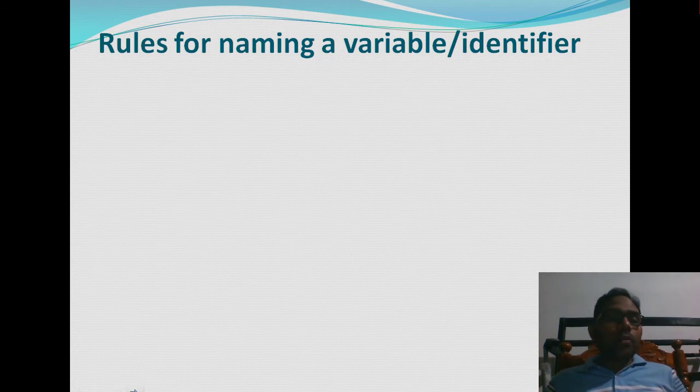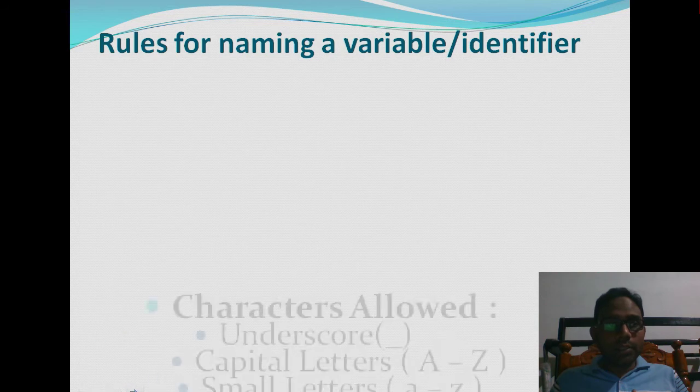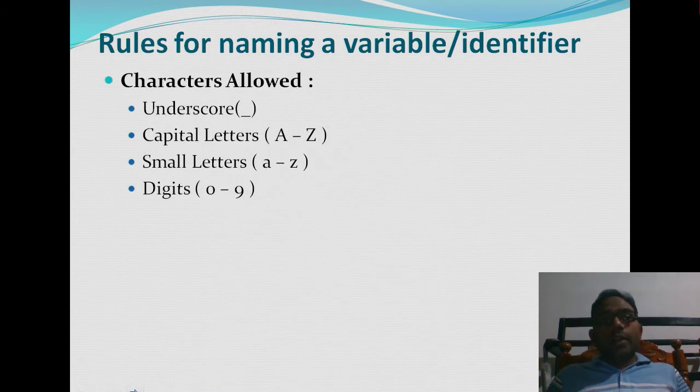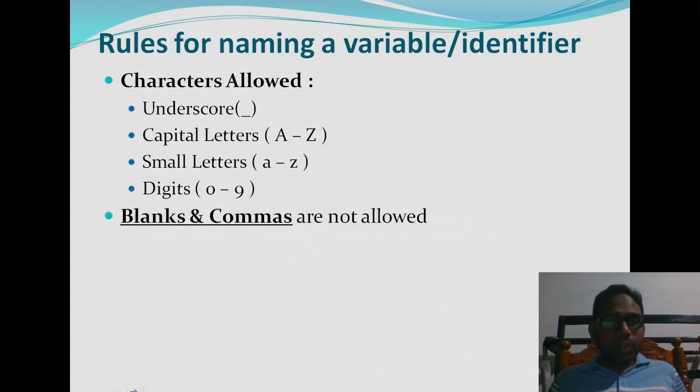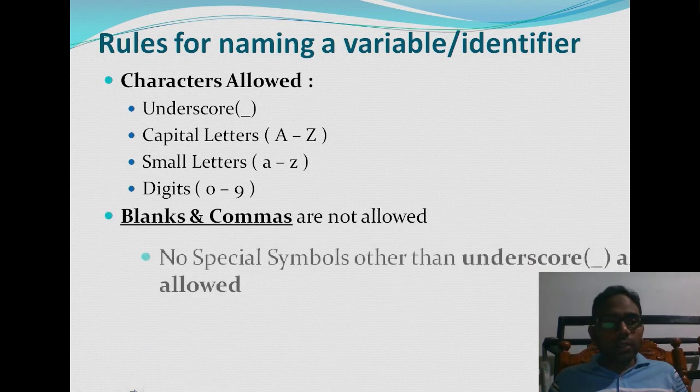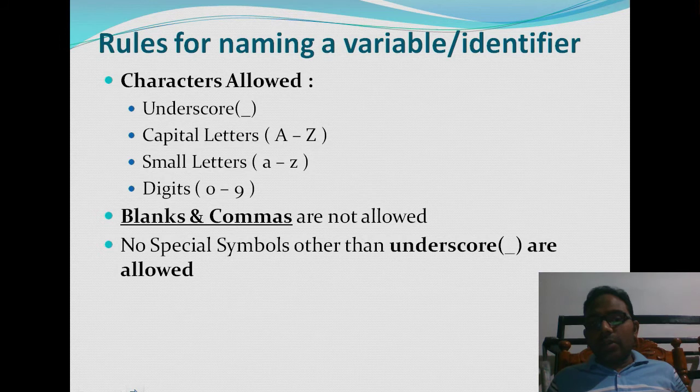In the same manner, whenever you are creating a name for a variable, we have some rules. What are the rules? Let us see. First one, characters that are allowed while giving a name. First one is underscore. You can give an underscore in the name. Capital letters A to Z, small letters a to z, digits 0 to 9. These are allowed characters, but not in the exact sequence. Blanks and commas are not allowed. No special symbols are allowed except underscore.